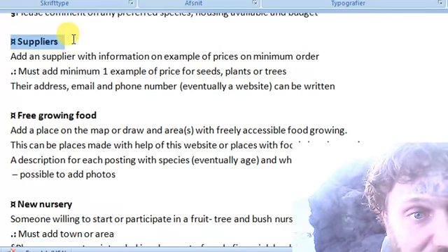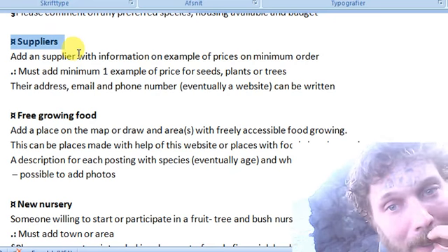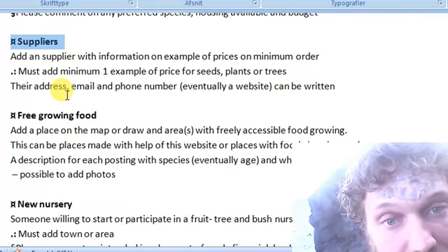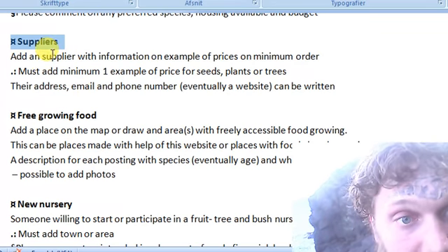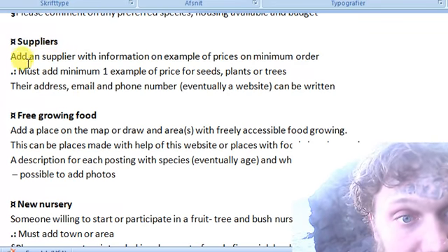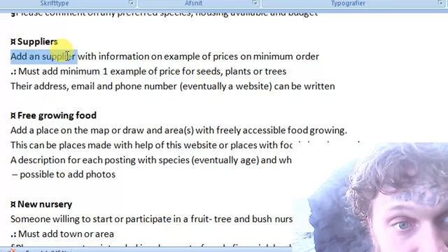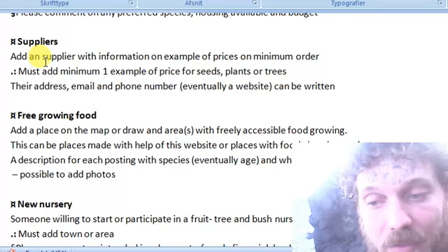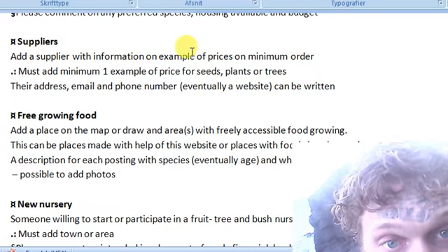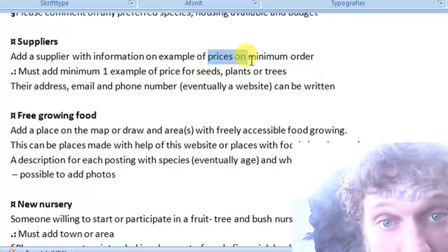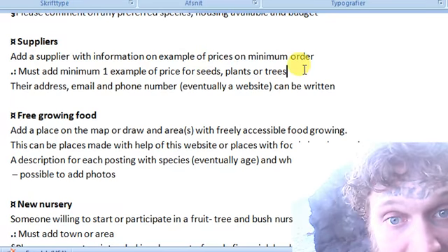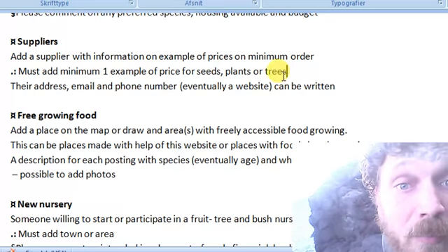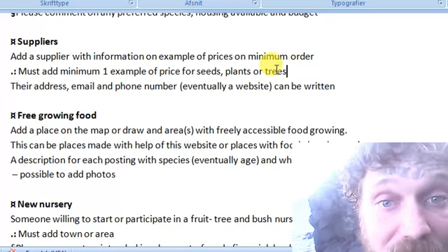Suppliers, and that's what I talked about earlier. It's kind of important, this part, also to get some good deals around and some reviews on them, and we will put them all up on the website here. Add a supplier with information or an example of prices on a minimum order, because many wholesalers have a minimum of 100, or 500, or even 1000, but I see very good prices around.